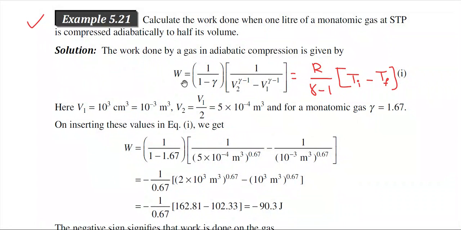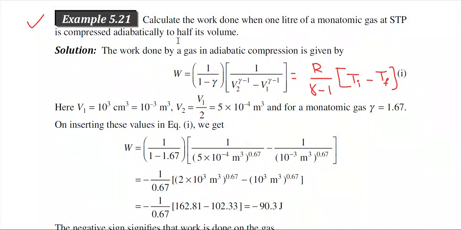This is very straightforward. You use W is equal to R by gamma minus 1 into Ti minus Tf, where Ti is the initial temperature. Initial temperature means that at first the gas was at STP, so Ti is equal to 273 Kelvin. Now how can you get Tf, that is the final temperature? You can easily get it by using the TV relation, because apart from Tf, all the parameters are known.